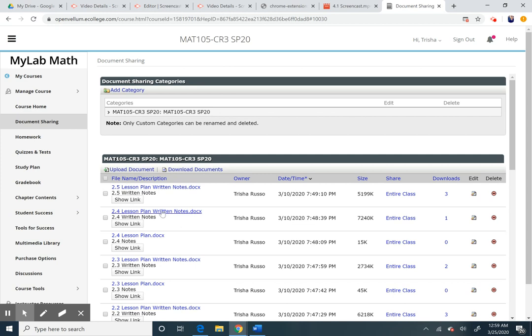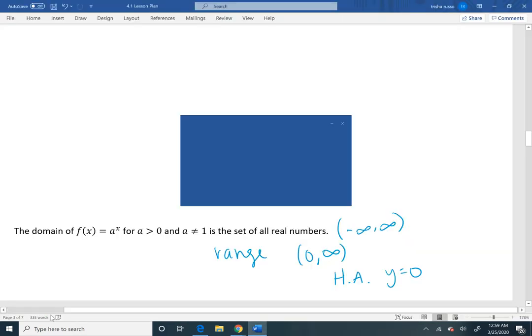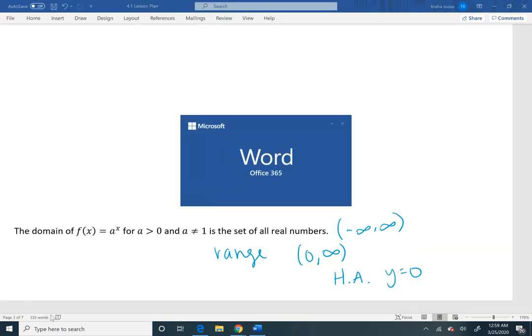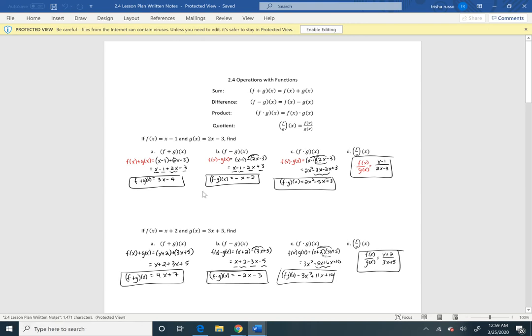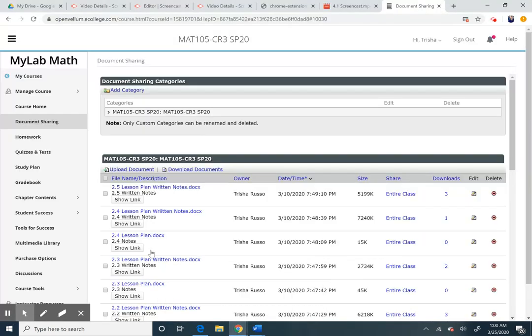Don't forget, when you click on these written notes, I'm going to show you guys. When you click on the written notes, it's going to download very similar to this. If your computer's a little different, it's still going to download. So you go ahead and click on it. We have to remember that everything's going to be slow. Usually this doesn't pop up. You have to press enable editing in order for all of my work to pop up. And that's just so that you can save it to your computer and all that good stuff. So let's go back. Okay.